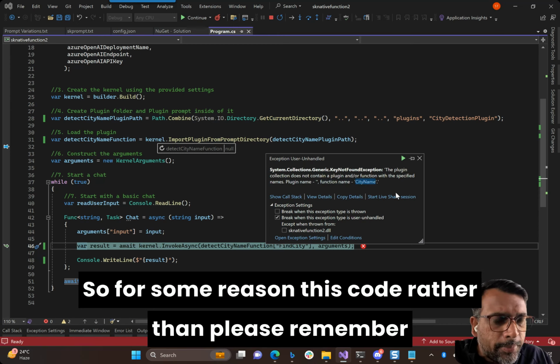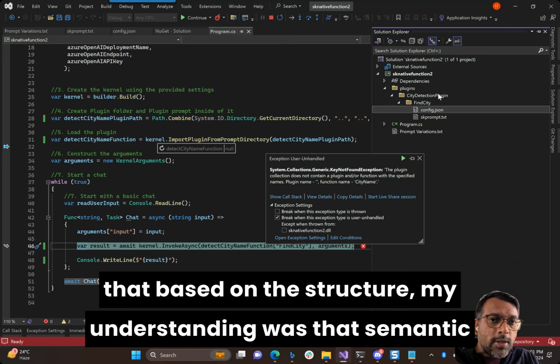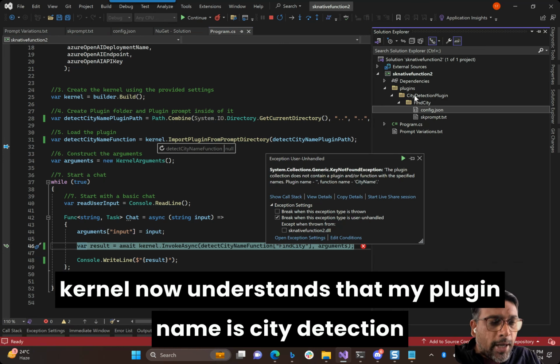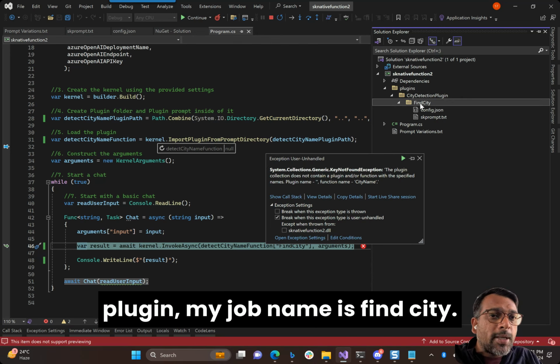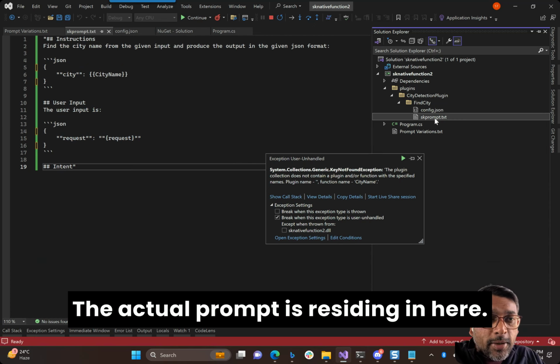So for some reason, this code, rather than, please remember that based on the structure, my understanding was that semantic kernel now understands that my plugin name is city detection plugin, my job name is find city, the actual prompt is residing in here.